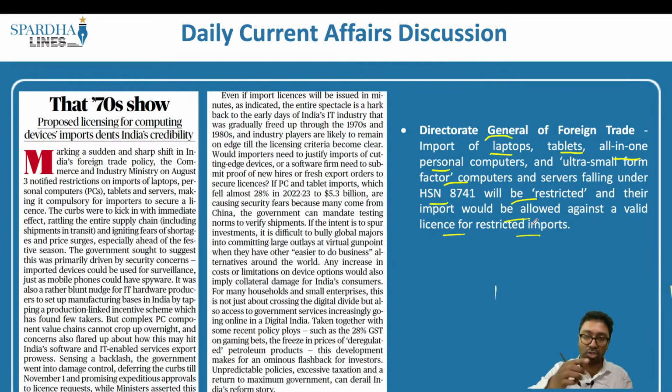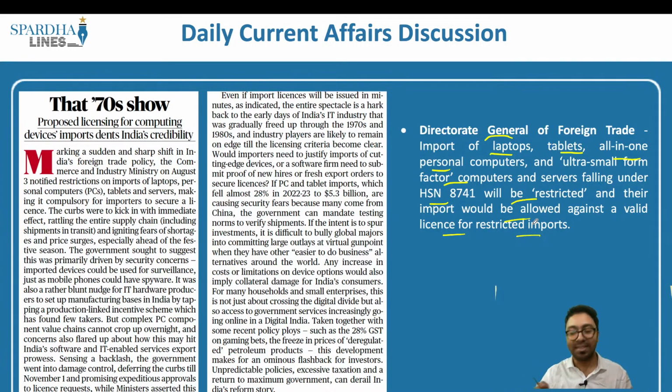In order to increase domestic production, to attract foreign companies to establish factories in India, to reduce imports over a period of time, and also from the security imperative perspective, this decision has been taken. So primarily this restriction has been imposed by the Government of India, one, to make sure that the domestic sector is given a boost.